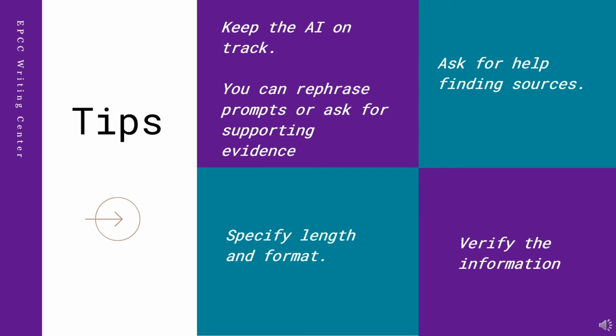Tips. Keep the AI on track. Generative AI has a degree of awareness of answers and results it gives, but can go off on tangents or produce things that deviate from the prompt. In the case of text-based AI, writers can ask things like, "Why is that?" or "What evidence supports this answer?" to get it back on track. Or writers can rephrase the question.